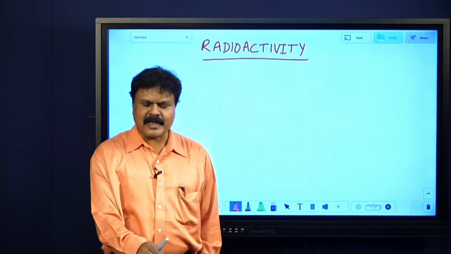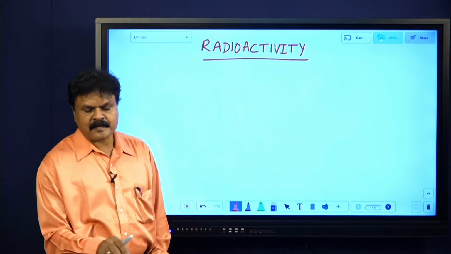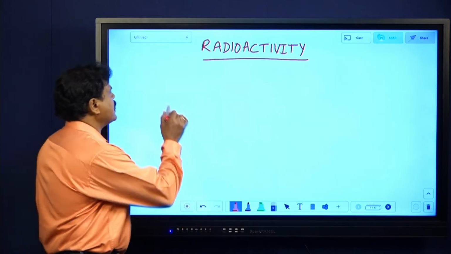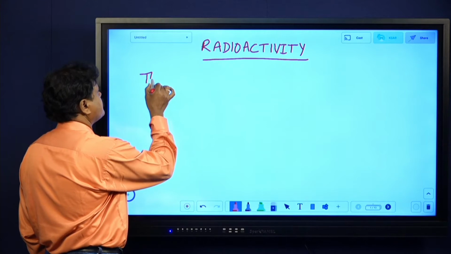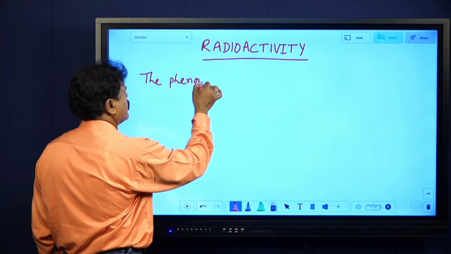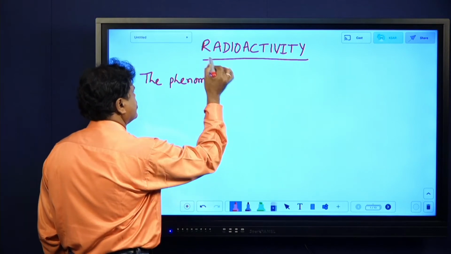Here radioactivity means the phenomenon in which spontaneous emission of radiations occur due to the disintegration of certain heavy nuclei. You have an advantage, and if you can't follow, you can replay and listen to it.